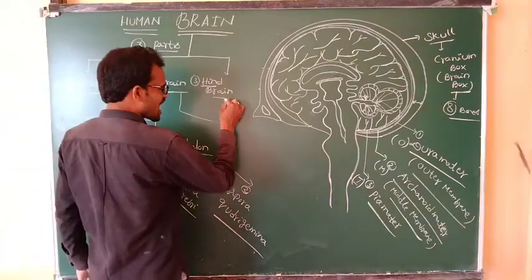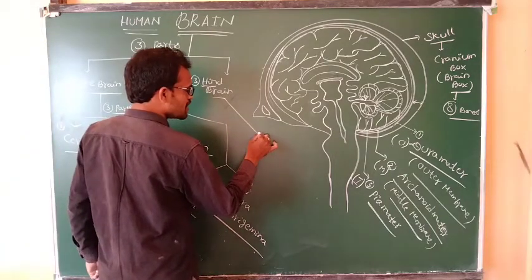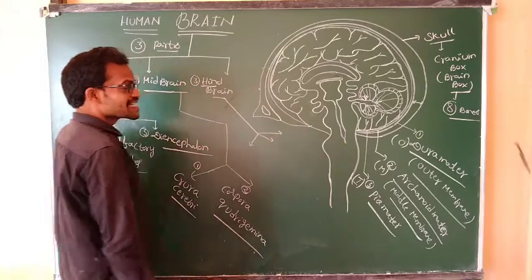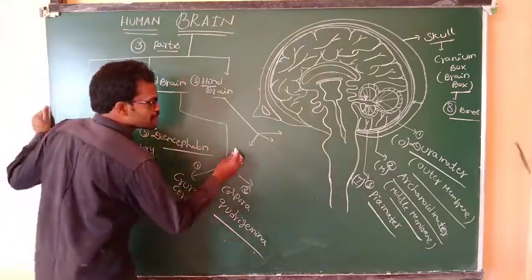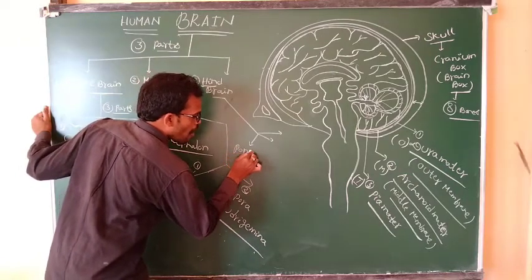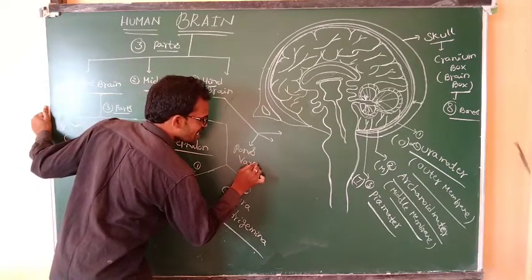Coming to the hindbrain. The hindbrain consists of three main parts. The hindbrain consists of pons varolii.